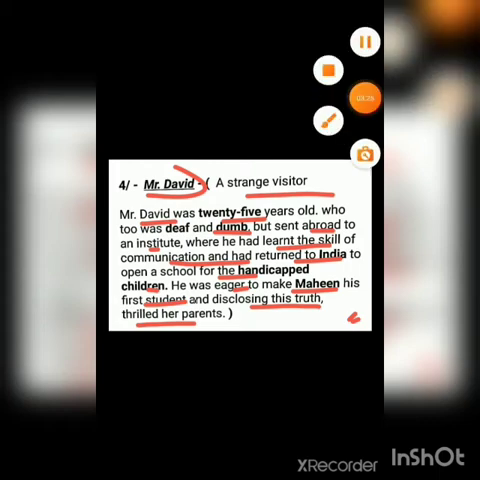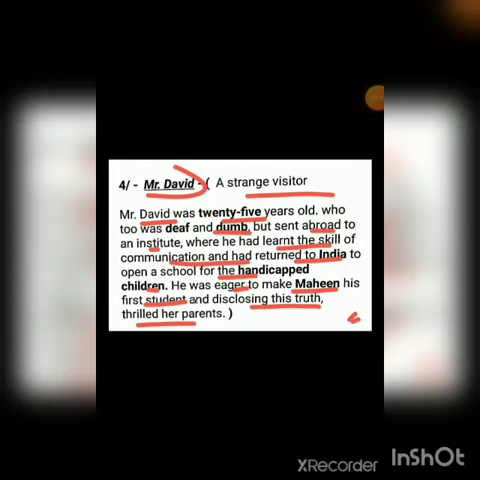Alright, so who brought the good news? Mr. David brought the good news for her family, for Maheen and her family as well. That's what made her parents thrilled and shocked. And they are also happy, and after that Maheen also felt happy. She was glad that she's also going to learn new languages and new sign language. And she's going to be able to speak through her actions, or through the gestures of her hand, with the help of sign language. That brought a smile on her face as well. So Mr. David was a ray of hope in the negative situation.